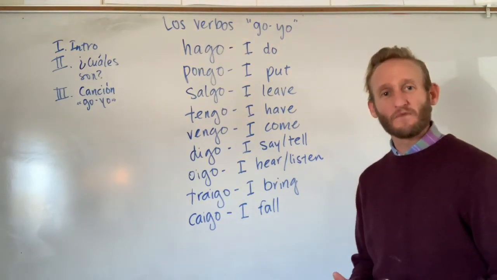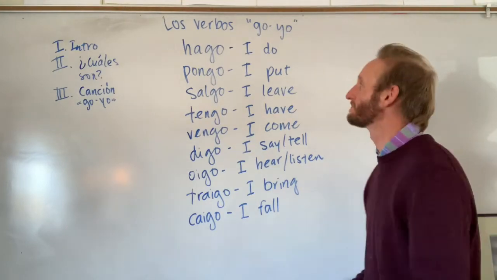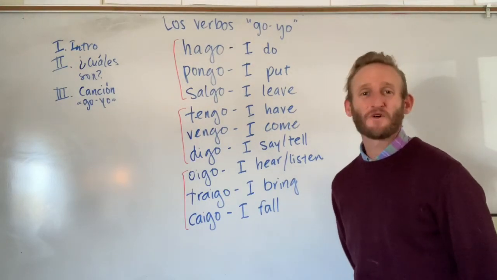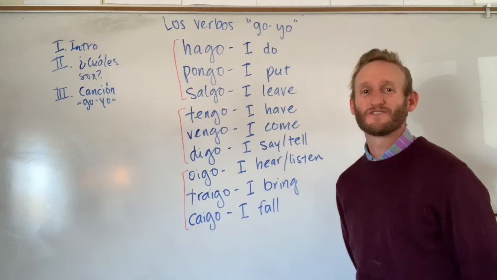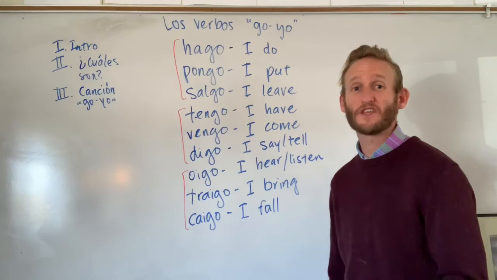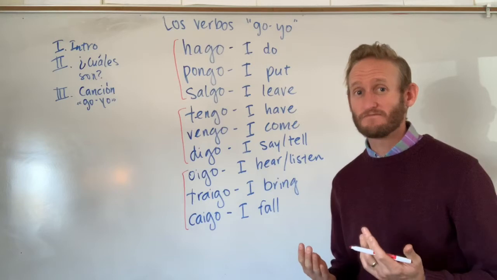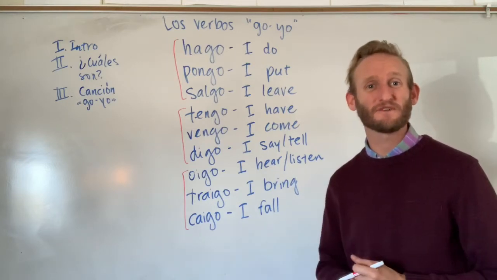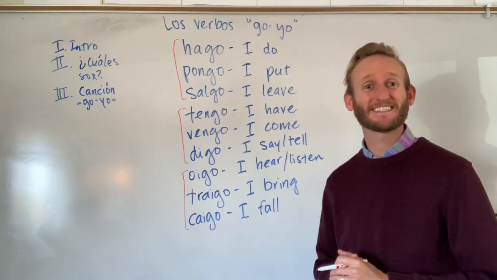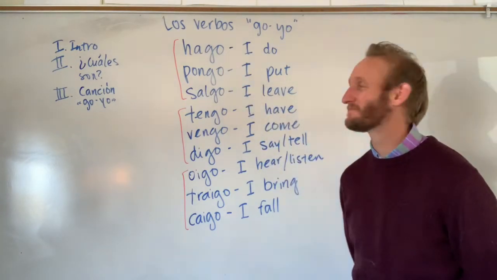Now let's look a little bit more carefully at these verbs. I have them in three main groups. The first three, hago, pongo, salgo, do not have any irregularities outside of the yo form, right? The yo form is the only irregular form. So for example, with the verb hacer, it's very predictable and easy to conjugate, as in haces, hace, hacemos, hacéis, hacen. And the same goes for pongo and salgo.